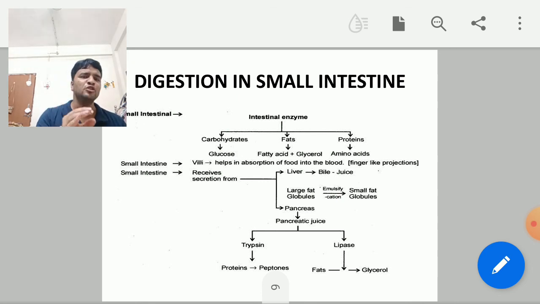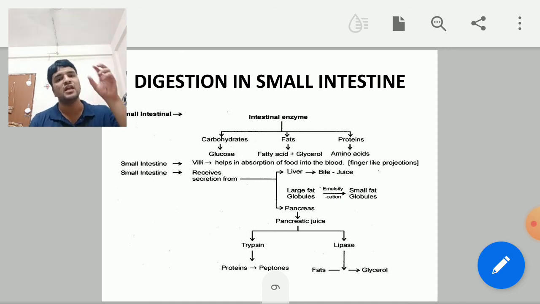Now the pancreatic juice, which contains the pancreatic amylase enzyme and trypsin. You might have got an idea by the name itself: pancreatic amylase. Where have you heard amylase? In the saliva. That is salivary amylase, which was acting on the carbohydrates. The same way, pancreatic amylase will act on the carbohydrates present in the food which has come into the small intestine, and converts them into a smaller, simpler form.